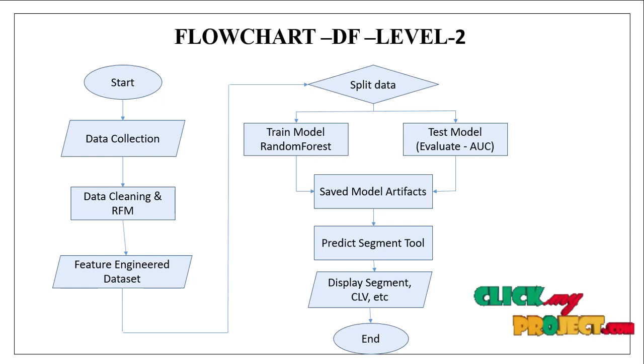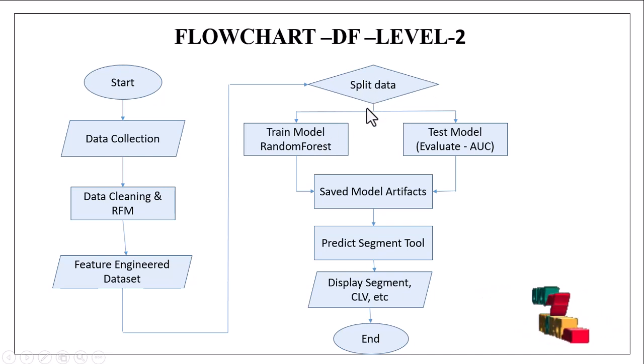Extract additional features like age and gender from raw data. And then next, after cleaning, we produce the feature engineered dataset. This contains structured numerical data ready for machine learning, like calculated RFM scores, and then we split the dataset into training and testing, 80% of data for training and 20% for testing.